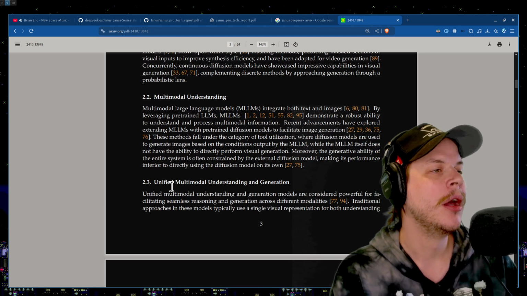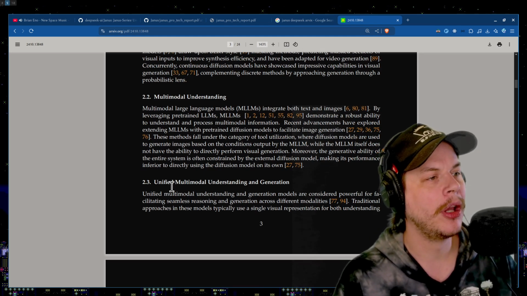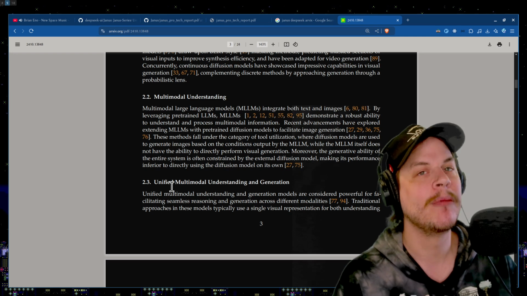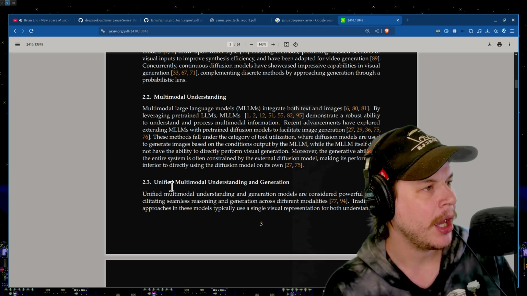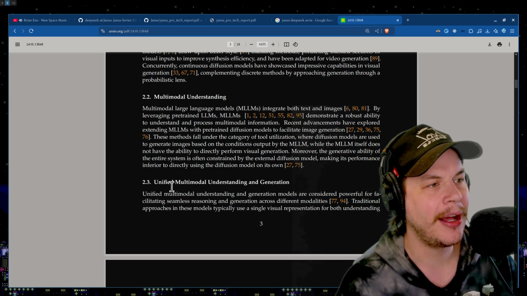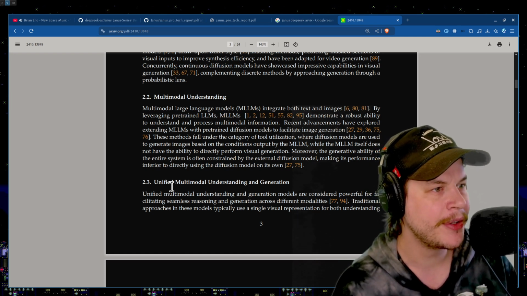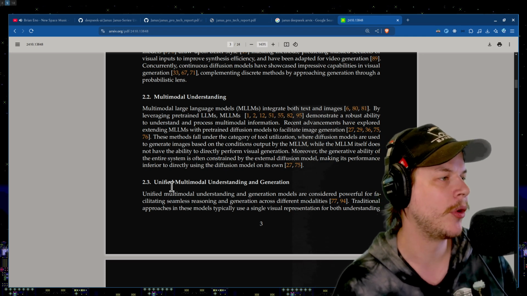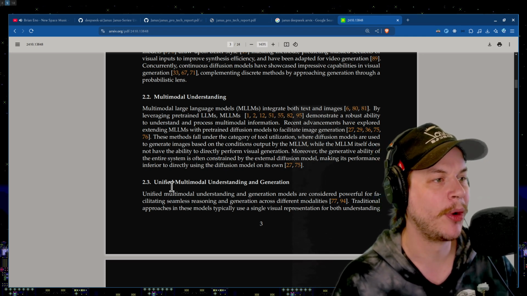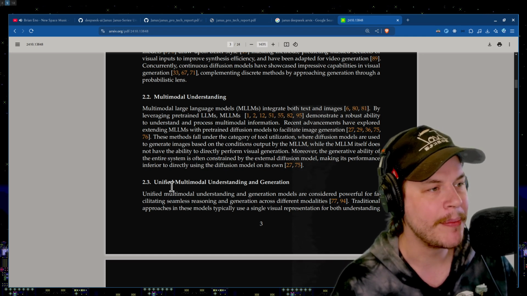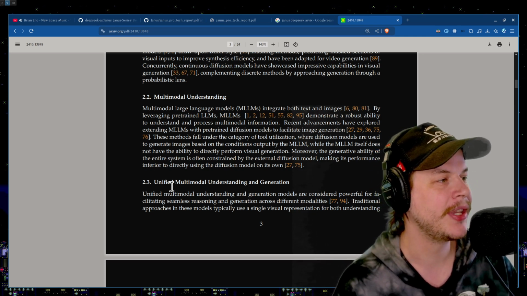Lovely. Multimodal understanding. Multimodal large language models, MLLMs, which is different than MLMs, be very careful, integrate both text and images by leveraging pre-trained LLMs. MLLMs demonstrate a robust ability to understand and process multimodal information. Recent advancements have explored extending MLLMs with pre-trained diffusion models to facilitate image generation.